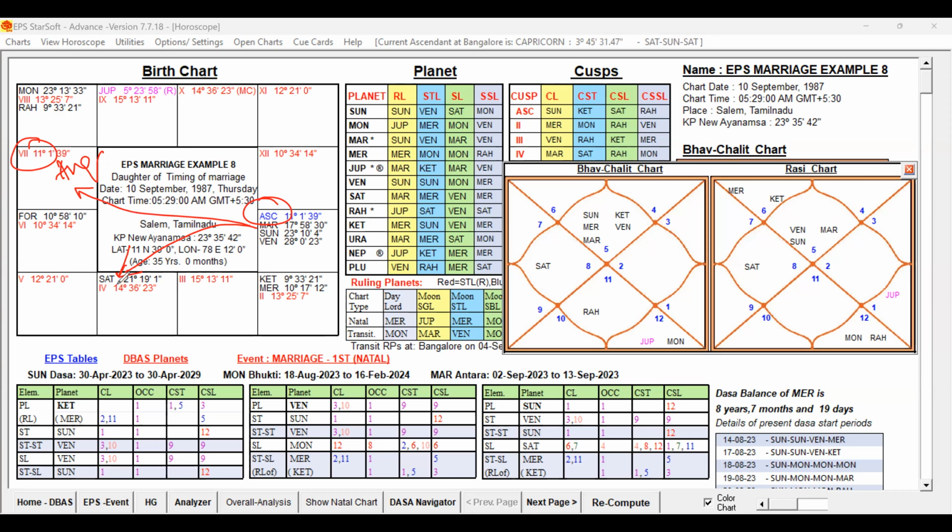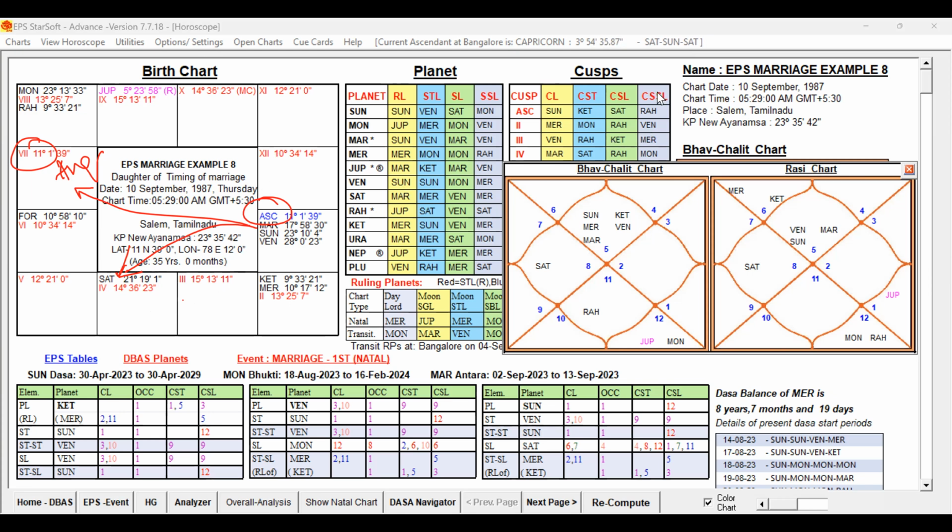Is the 7th Lord Saturn further influenced by any unfavorable planets? No, it is occupying the 4th house, aspected by Mars, the 4th Lord and 9th Lord from the Lagna. Otherwise, that 7th Lord is not influenced by the 6, 8, 12 grouping. So it is not badly posted. Though it is not in a good place, it is not badly influenced or badly afflicted. So we can see that the 7th Lord is not badly afflicted.